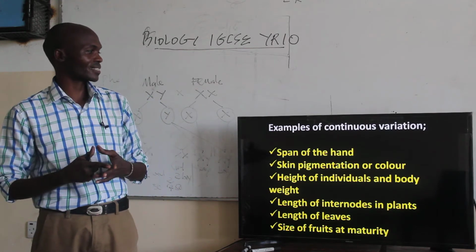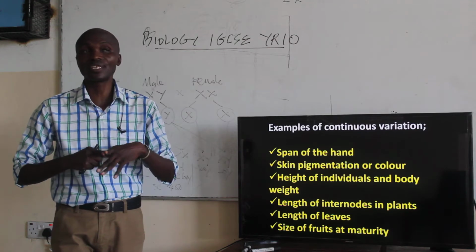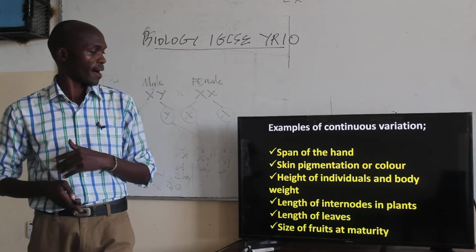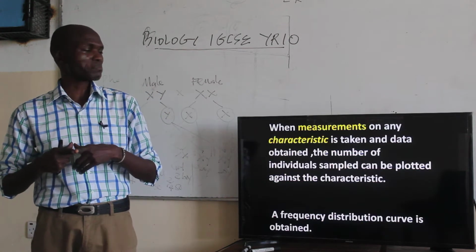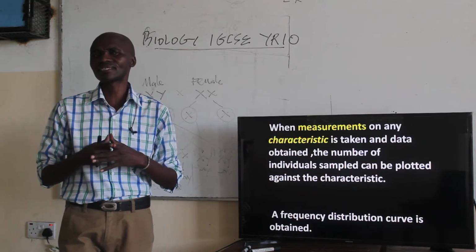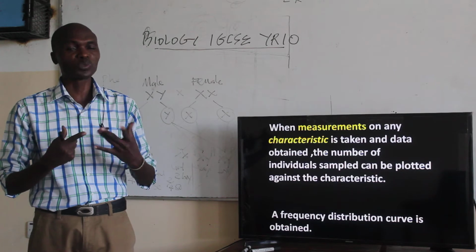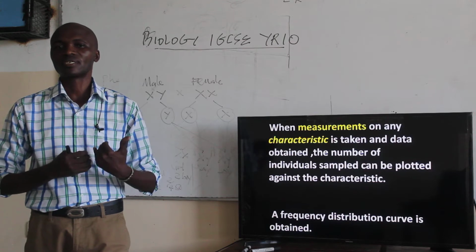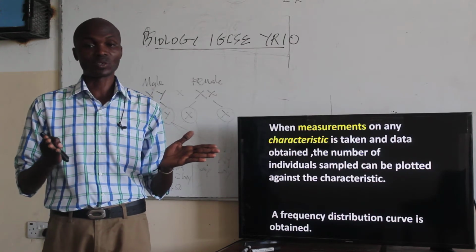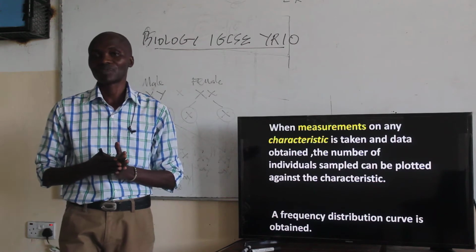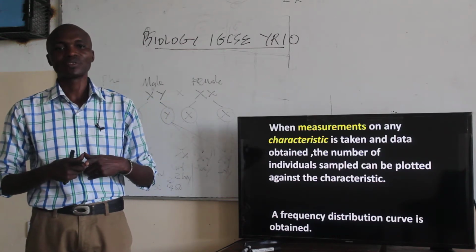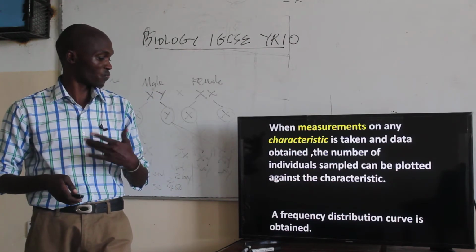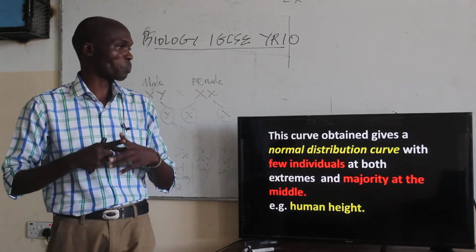It is interesting to know that these variations or these different characteristics cannot be classified into two distinct levels. When measurements of any of these characteristics are taken, it is possible to obtain data, and then you can plot it. The data can be used to plot, for example, the number of individuals that have been sampled against the characteristic. When this is done, we obtain what is referred to as a frequency distribution curve, obtained from the data used to plot the curve.